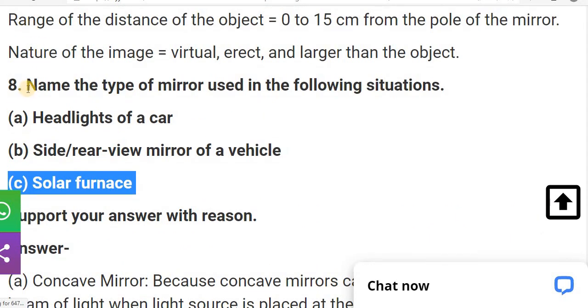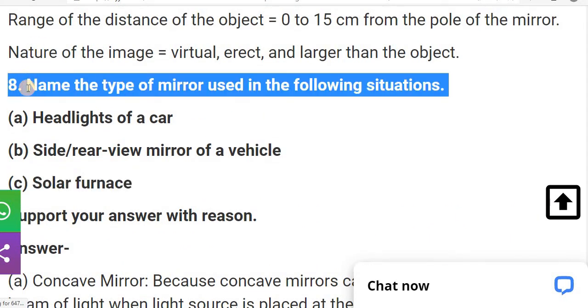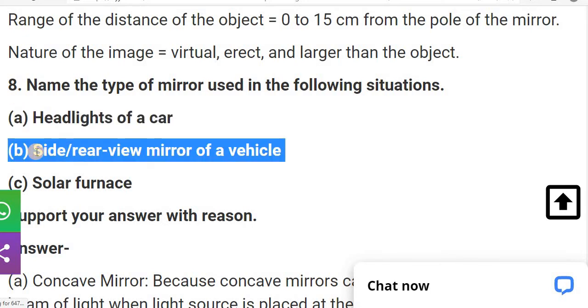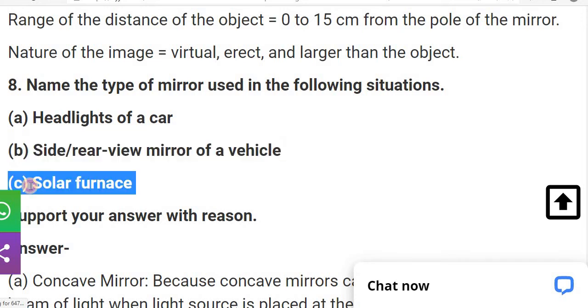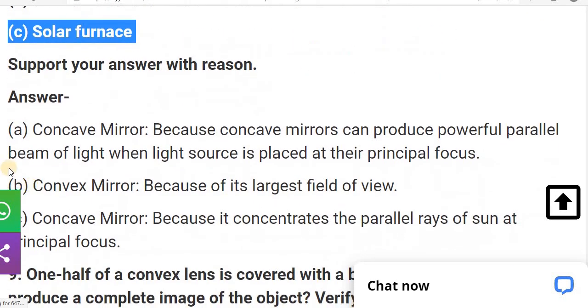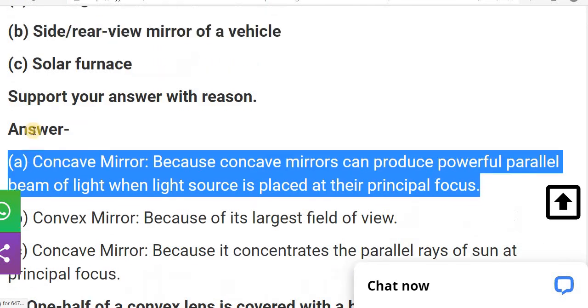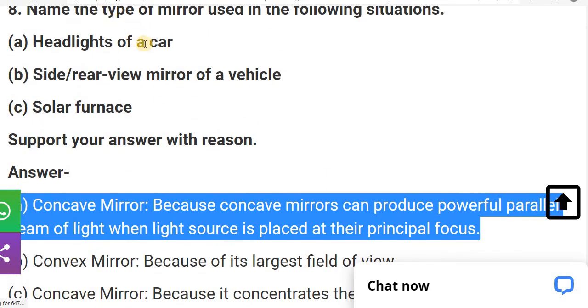So the question is that name the type of mirror used in the following situation. The first question is headlight of the car. Second, side rear view mirror of a vehicle. Third one, solar furnace. And also we have to support our answer with the reason. So the first question answer is concave mirror. In headlights of the car we can use the concave mirror.